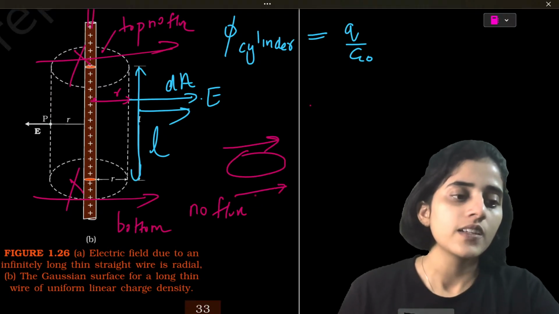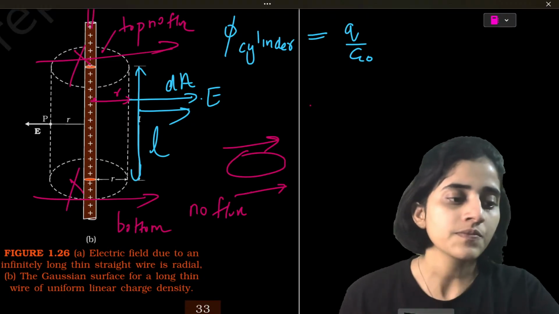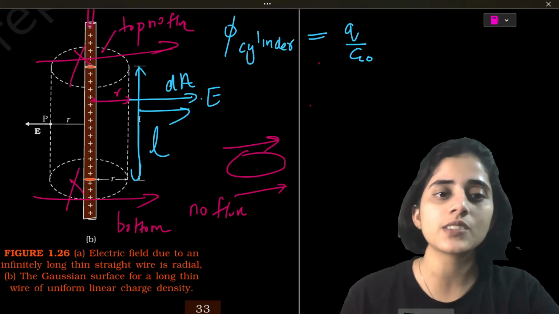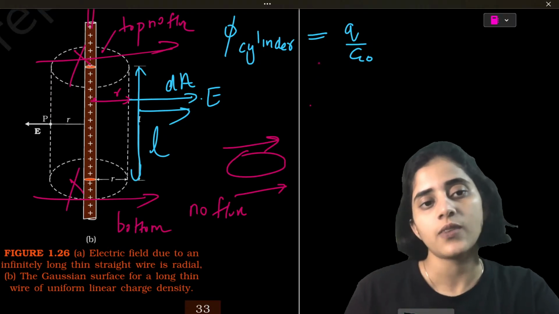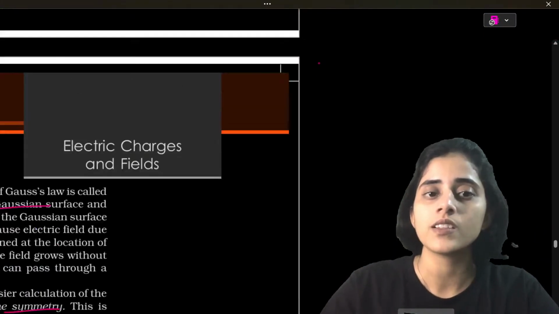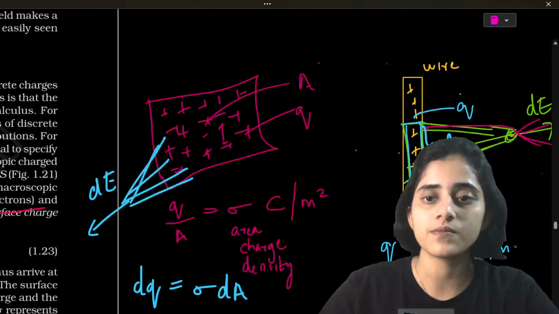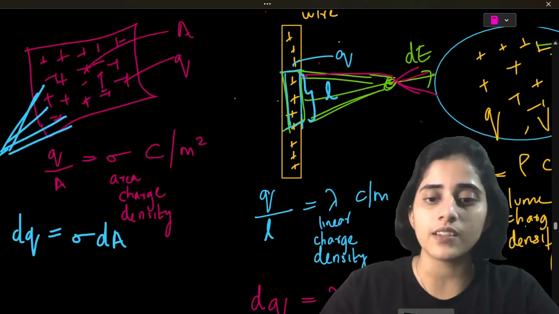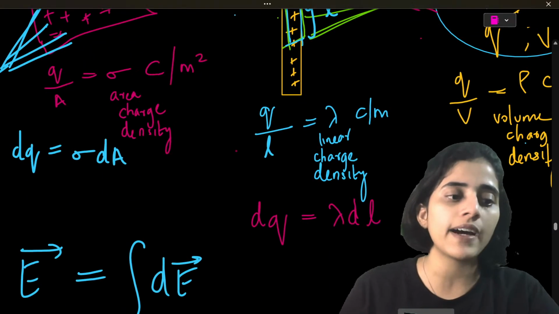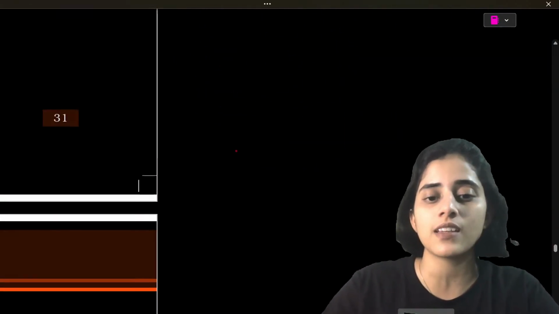Okay, so now let's do the math. What will we do? So this is a wire. We've already defined for a wire, linear charge density is what? Q by L. So we will use the same thing here.